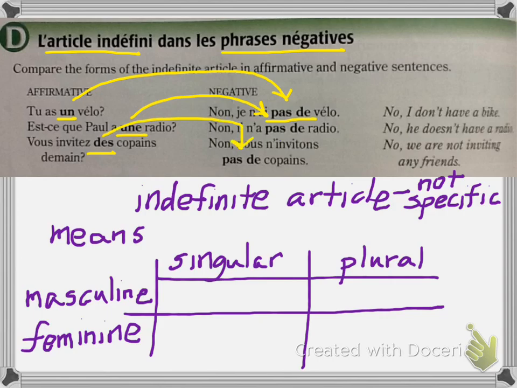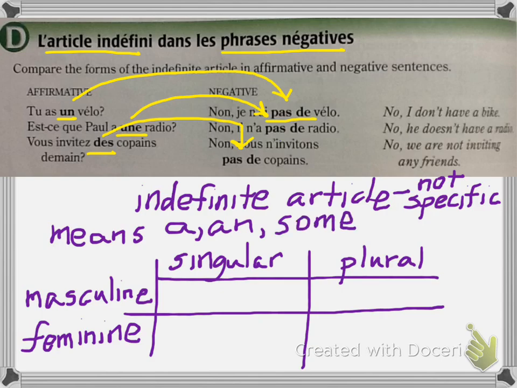Okay? So really quickly, before we look at that a little more, let's review our indefinite articles. Remember, when we are using an indefinite article, we're not asking for anything specific. The indefinite articles mean a or an in the singular or some in the plural.